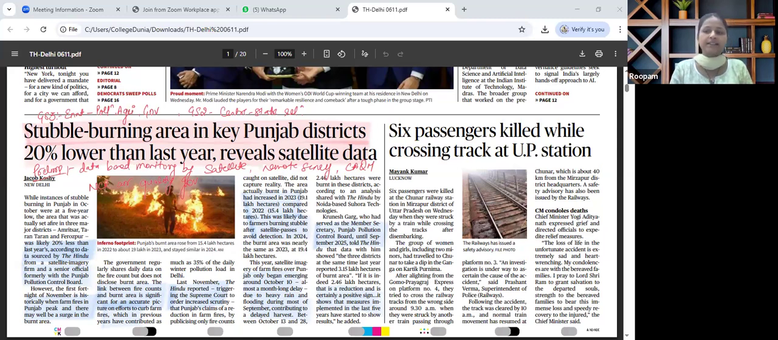The key theme that has been discussed in this particular article is that stubble burning in Punjab has not declined significantly despite years of intervention. Only 20%, as per this article and data, is lower than last year. Satellite data has been used for getting to this conclusion. For prelims perspective, the areas that we have to unfold are data-based monitoring through satellite imagery, role of remote sensing, Commission for Air Quality Management, that is CAQM, NCR air quality governance.